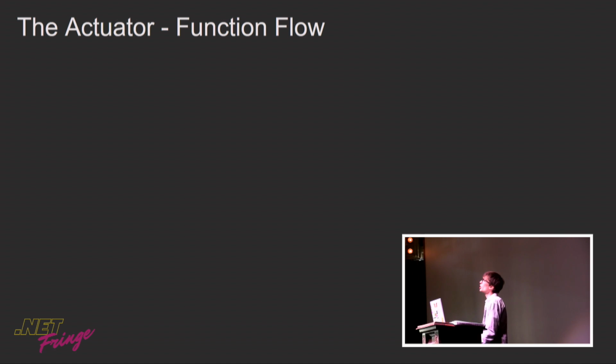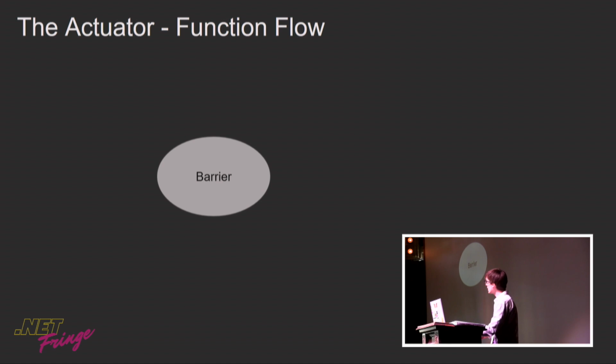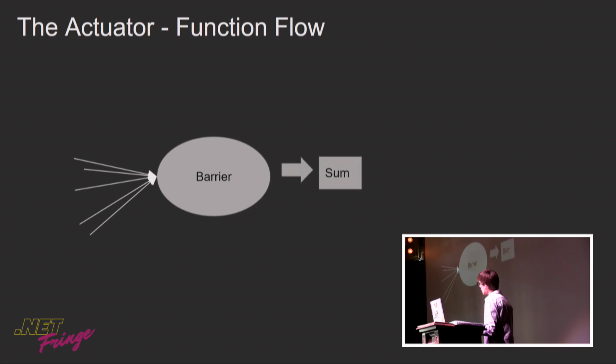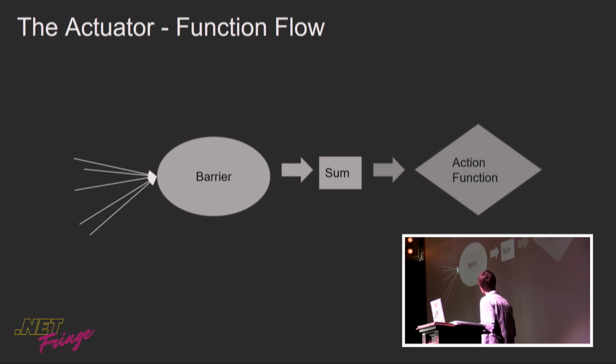The actuator is like an arm. It's something you act upon. And the actuator is very similar to a neuron. It has a barrier, and it receives a whole bunch of messages, or synapses, from the neurons, and then it sums them. However, it doesn't run it through an activation function. Instead, it passes it to a high-order function that we have defined called an action function. The action function pretty much says, OK, you're an arm. This is how you're going to function. You're receiving this float value, and you're going to act upon it.